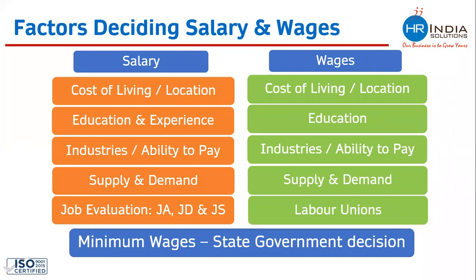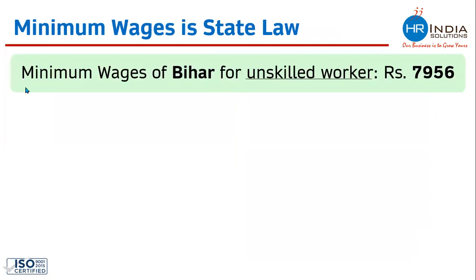So this is taking me to a question for which I do not have any poll. I would request you to respond in the chat box. So the scenario is like this. Minimum wages in the state of Bihar for unskilled worker is 7,956, which means if you are planning to hire any worker in the state of Bihar, this is the minimum salary which you need to pay. Paying below this in Bihar would be illegal.